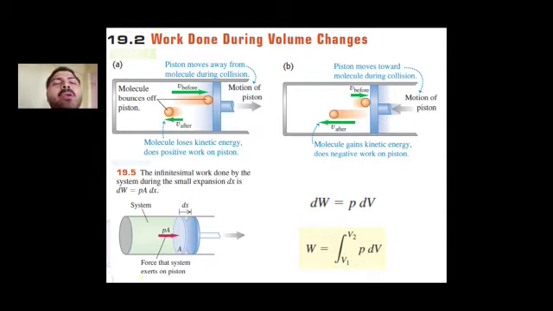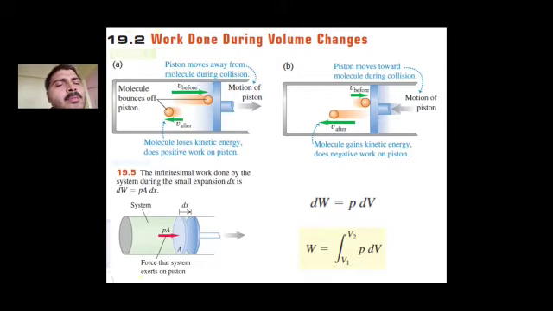So the dx, that is the length element, into area becomes volume, so dW is P into dV. Basically in this process the volume is changing from the first point V1 to the second point V2.